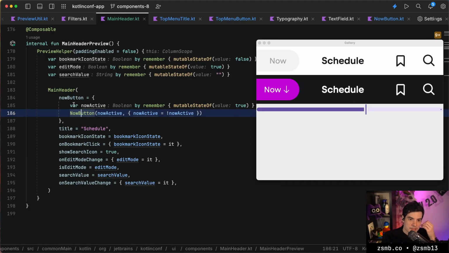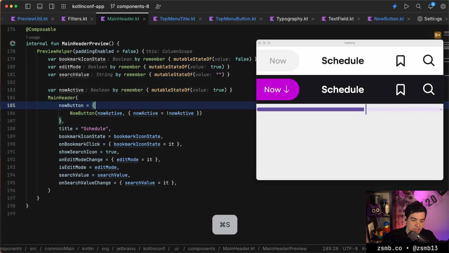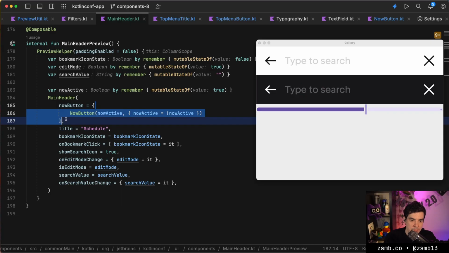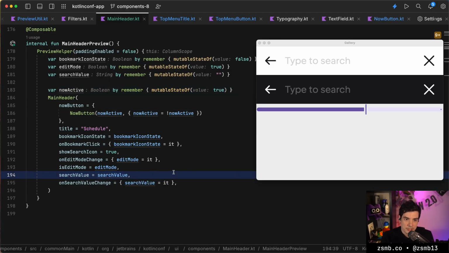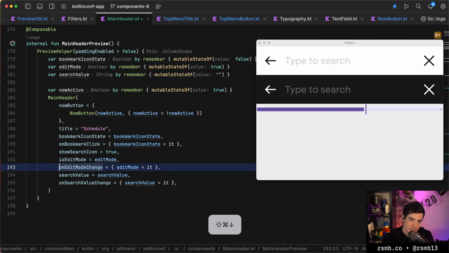Okay, so that's a now button. Obviously, its state should be managed somewhere higher up, because we could see that just going to edit mode pulls this content out of composition, and then it was creating the state again. So ideally, the caller will pull that state out somewhere like that. It would be good to have an edit state as well, just a state holder that holds onto the search value somehow, but that's not super ugly. The edit mode boolean flag, I don't necessarily hate.